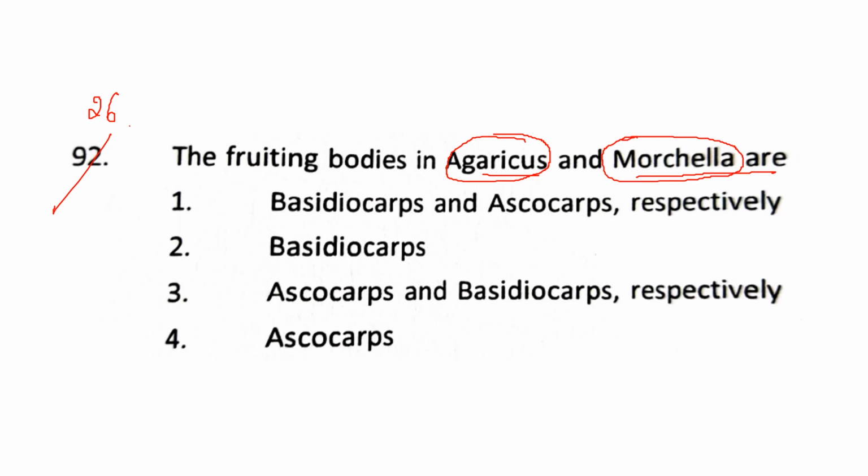So we can understand the fruit bodies, that is basidiocarp and ascocarp, will be in the order. Agaricus will be a basidiocarp, so the starting will be basidiocarp, and Morchella will be an ascocarp. So the answer will be 1 of question number 26.